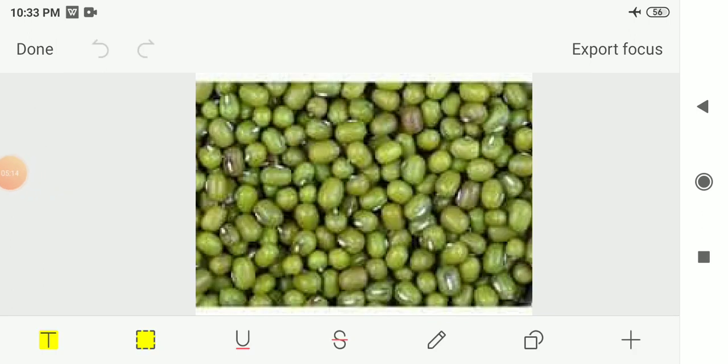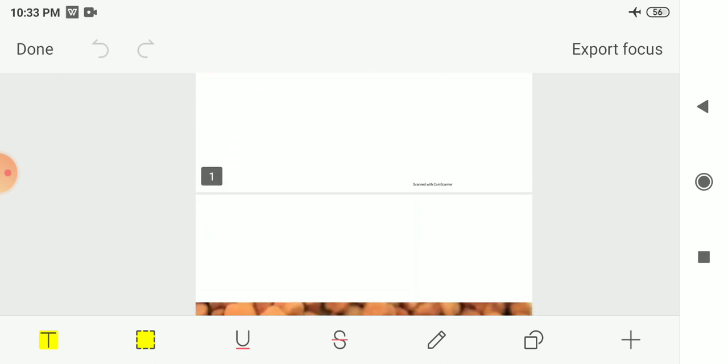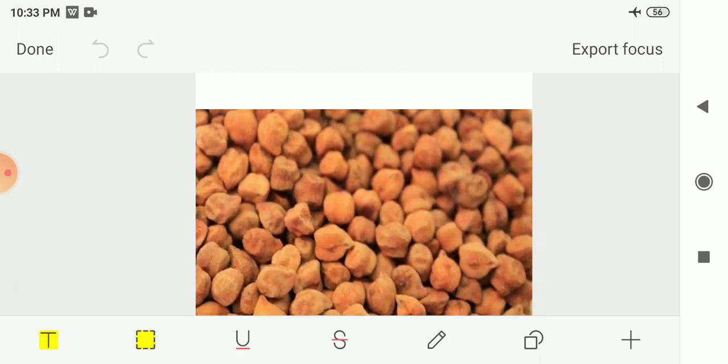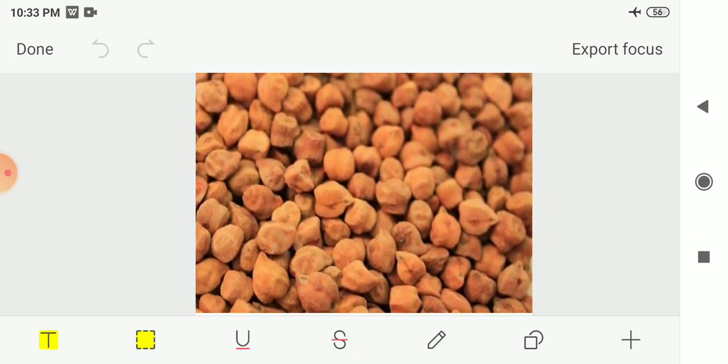So this is the green gram, which is an example of pulses. When you break this kind of seed, it turns into two equal halves. So this is the green gram that we had seen first. Next we had seen in the pulses, that is Bengal gram. So this is the Bengal gram. How do Bengal grams look? So this is Bengal gram.